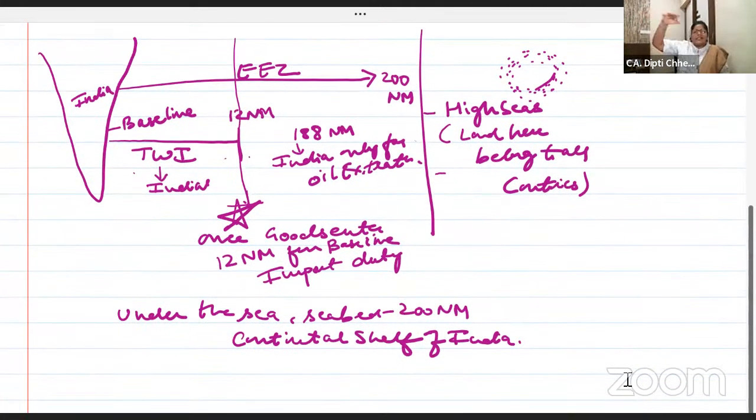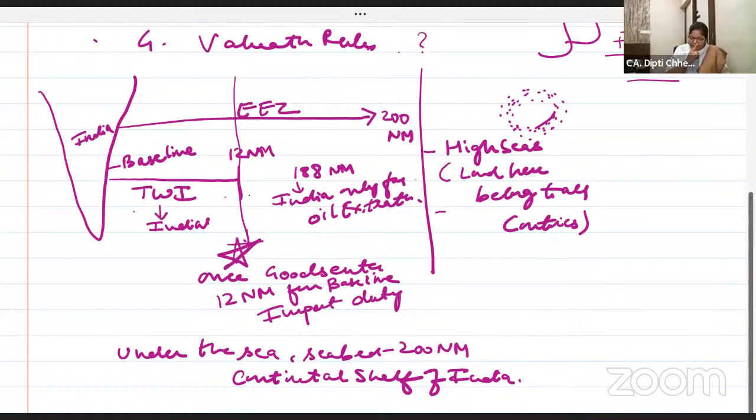Ma'am, same. What is exclusive economic zone on top? Under the sea, yes, it is called the continental shelf of India. All this is also called custom waters. Finish drawing the diagram? Yeah, on this side also you can draw the same.